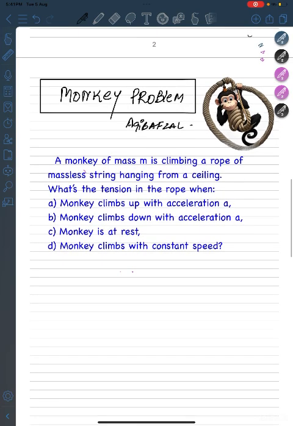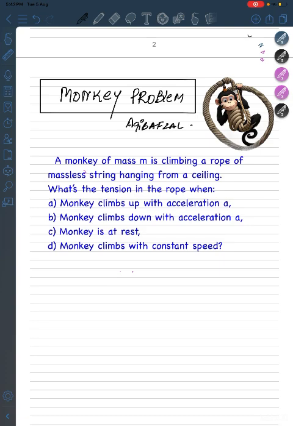Think of a monkey that's climbing a rope. Sometimes the monkey goes upwards with some acceleration. Sometimes it moves downwards through the rope with some acceleration. Or sometimes the monkey stays on the rope. So what happens to the tension? We have to find the tension that will be built in the rope in each case: when the monkey is moving up the rope, moving down the rope, or staying on the rope. I promise that by the end of this short video you'll master it like a pro. So let's grab your notebook and break down this question.